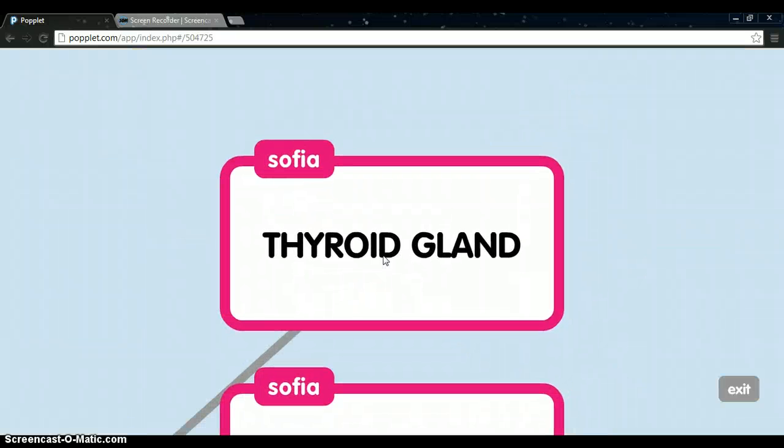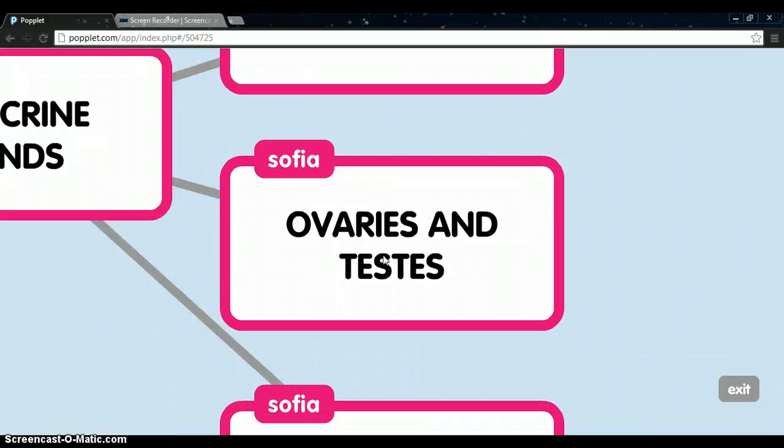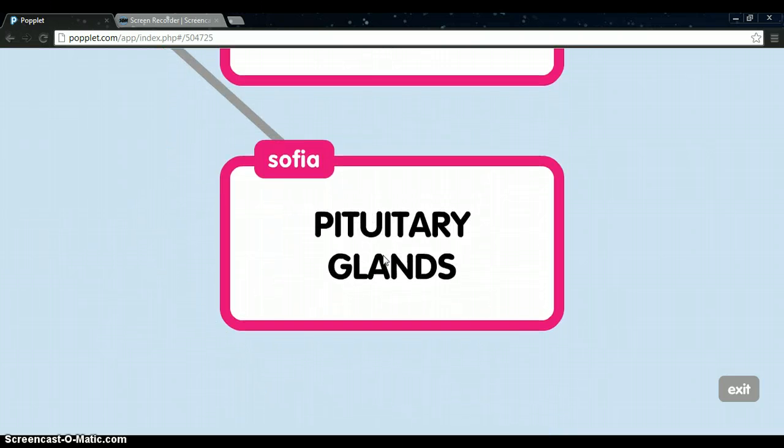thyroid gland. It produces the hormone thyroxine, which enables the body to absorb nutrients. Pancreas. It produces insulin, which controls the amount of sugar in the bloodstream. Ovaries, female, and testes, male. They produce sex hormones, which are responsible for reproduction. And pituitary gland. It coordinates other endocrine glands and also produces growth hormones.